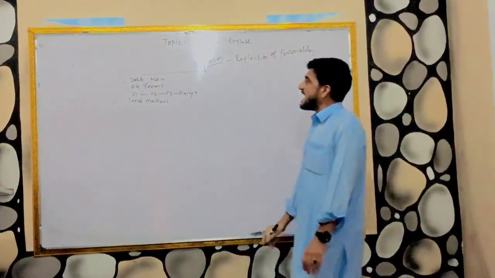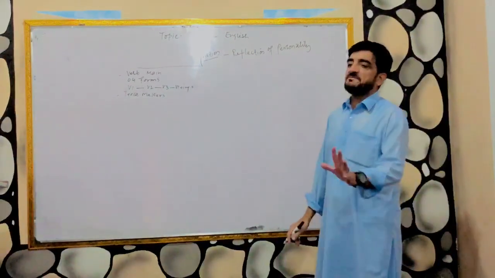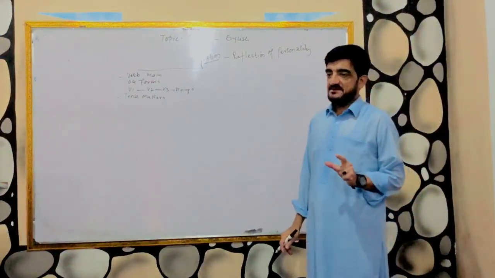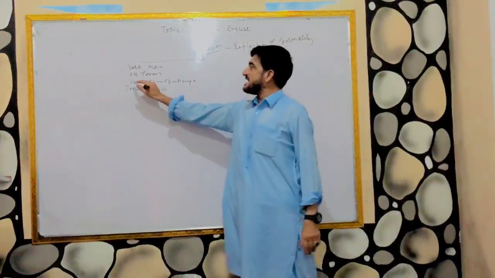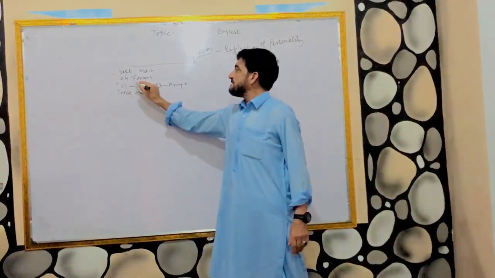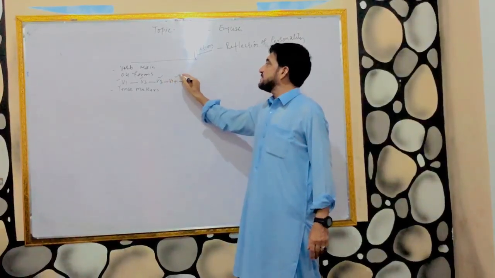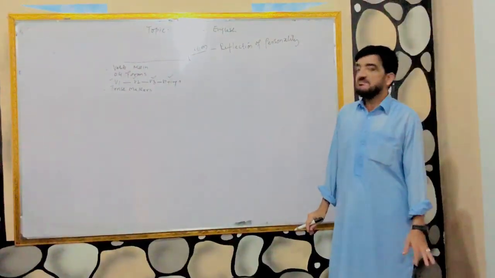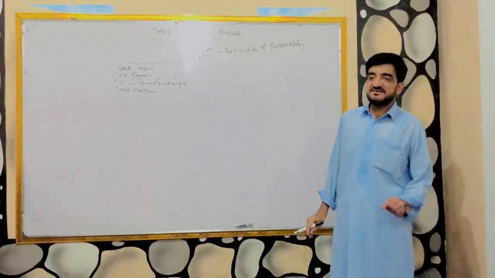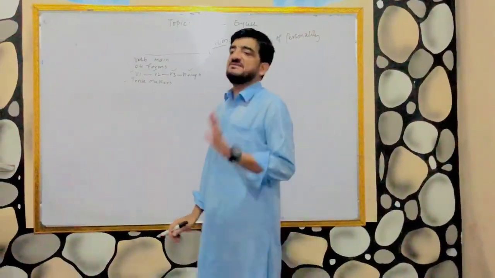Remember that where there are different forms of the verb, forms mean shapes. When there are different forms of the verb, that verb must be known as a tense maker. Without main verbs, there does not exist any concept of tense.